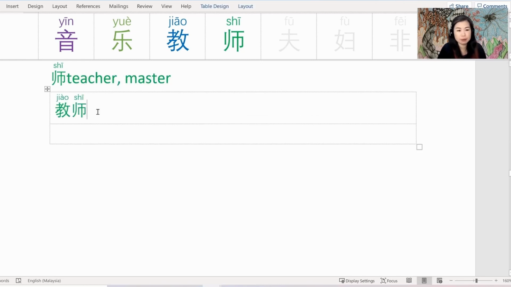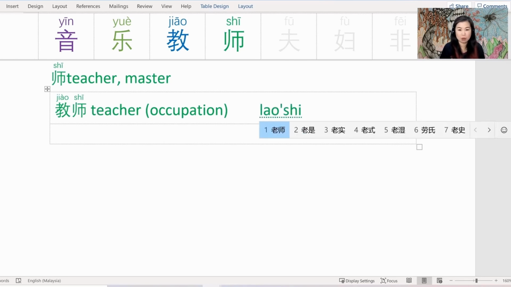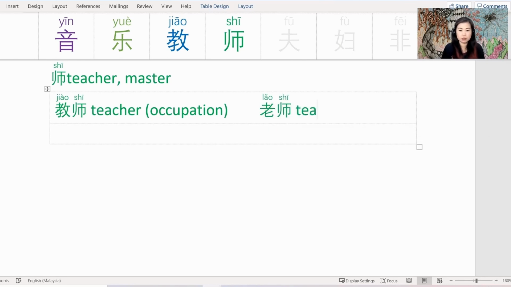So the first word example is 教师 which we just covered, which refers to the teacher as in the occupation. And the reason why I'm repeating 教师 here is because I want to be able to differentiate it from 老师 which refers to the teacher, the person that you address. I wanted to highlight it this way because I often confuse when to use 老师 and when to use 教师. So 教师 refers to the occupation.